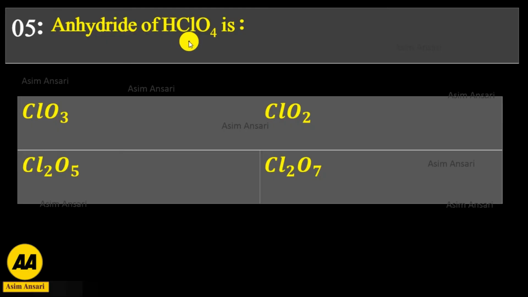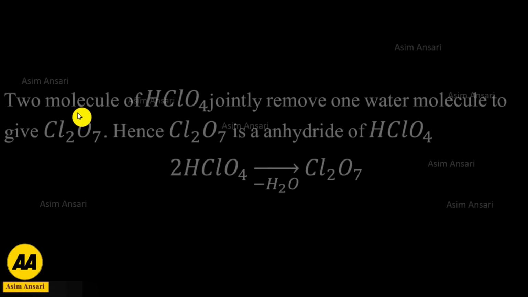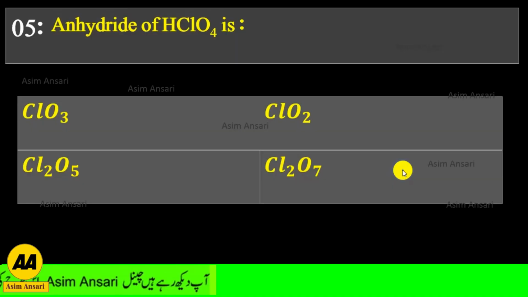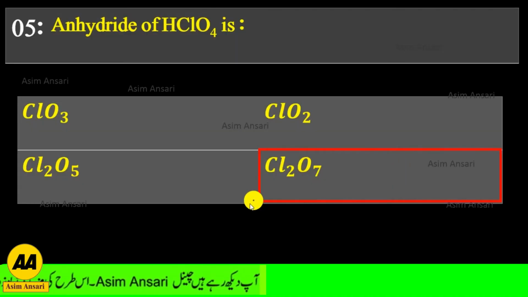Next, the anhydride of HClO4 is ClO3, ClO2, Cl2O5 or Cl2O7? Two molecules of HClO4 jointly lose one water molecule to give Cl2O7. Hence, Cl2O7 is the anhydride of HClO4. So the exact answer is Cl2O7.